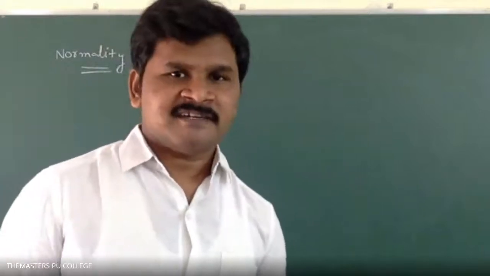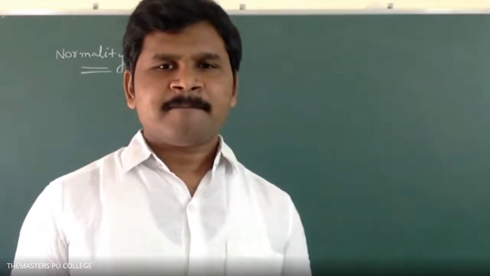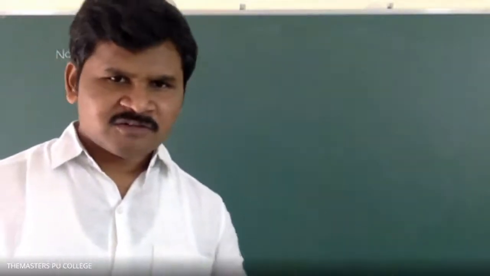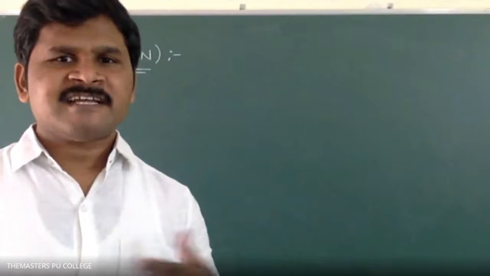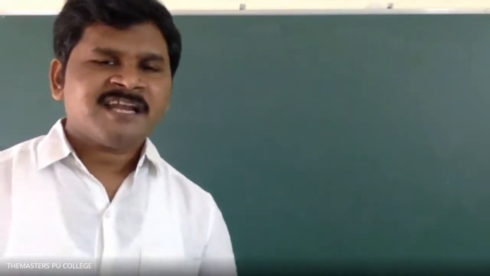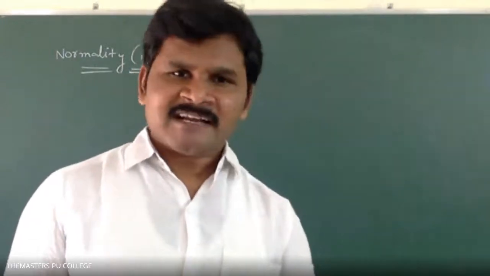That is equivalent weight. Equivalent weight expressed in grams is called gram equivalent weight. If molecular weight is expressed in grams, that is called gram molecular weight.